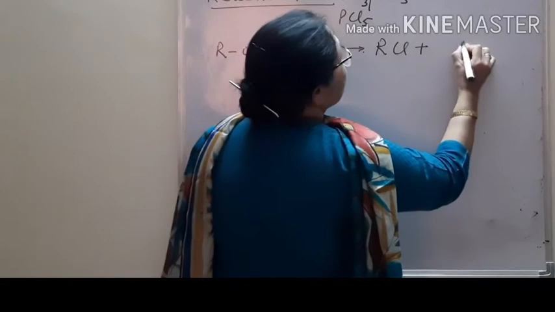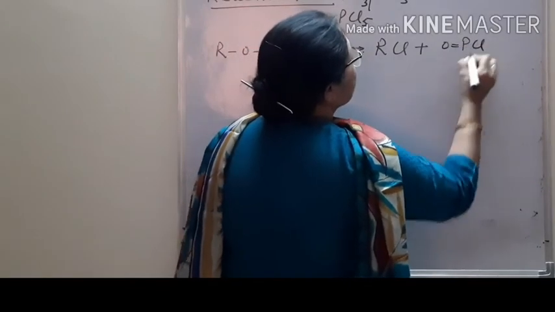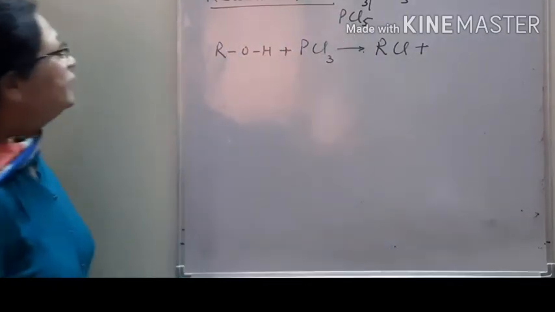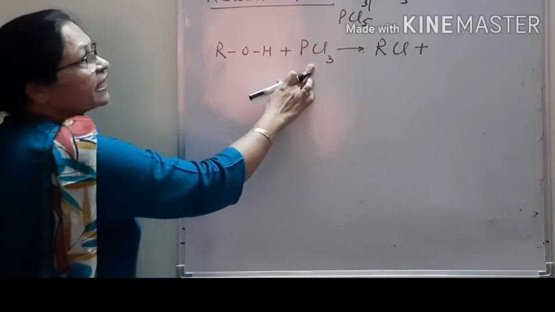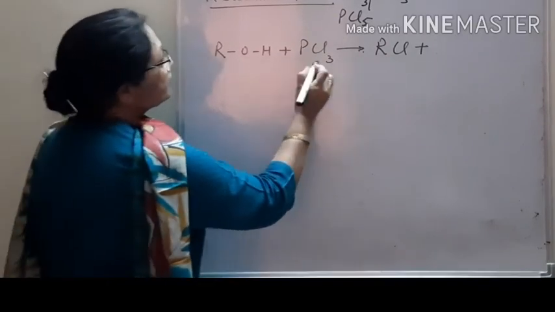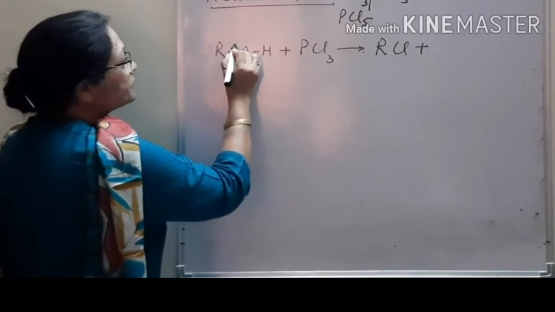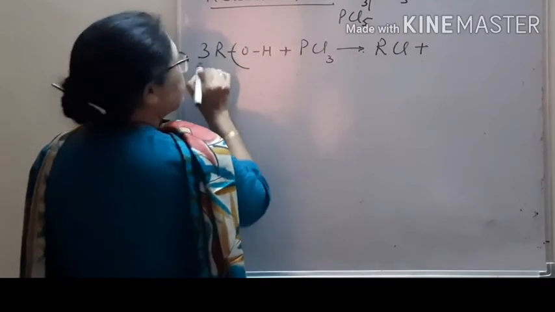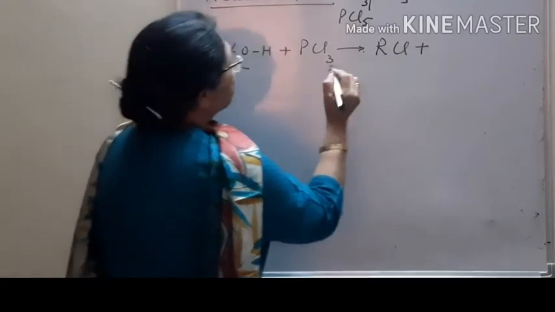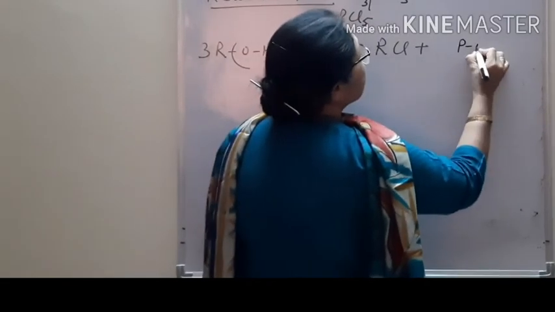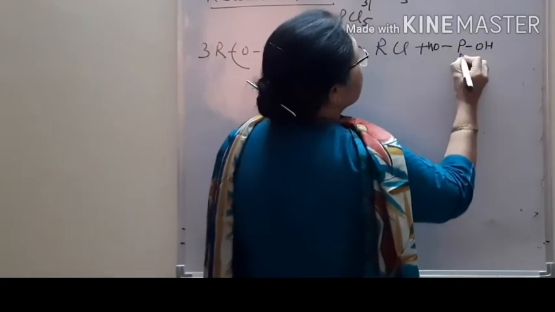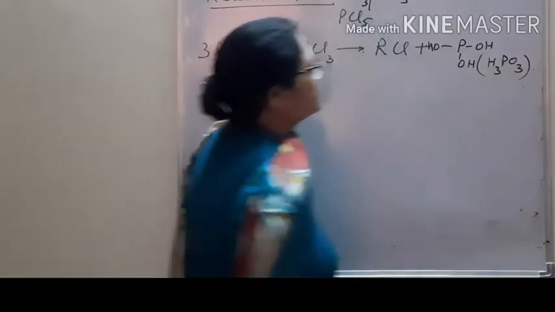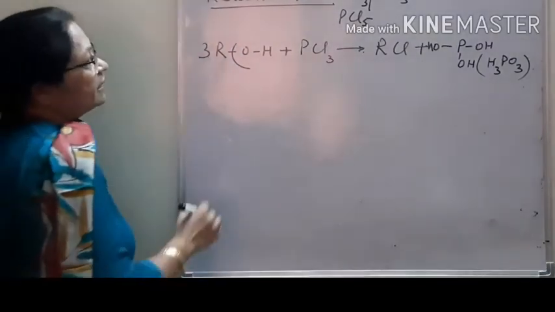And this has great affinity for the oxygen, and that's why alcohol reacts with phosphorus trichloride. The OH group is removed, alkyl halide is formed, and there are 3 molecules. All the 3 chloride groups are shifted, which means 3 OH groups are attached to the phosphorus, and that is called phosphorus acid. Phosphorus acid has been formed.